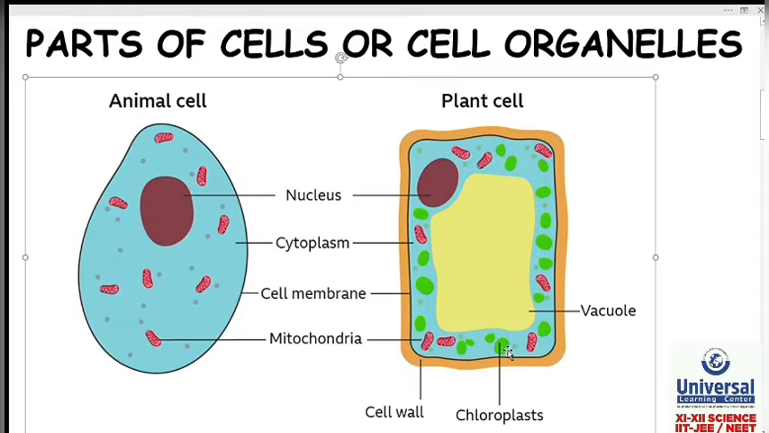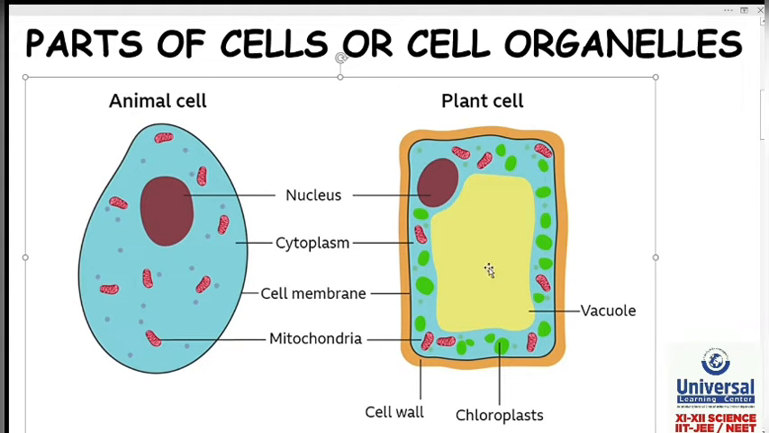Next, chloroplast. Can you see many green colored bodies inside the plant cell? These green colored bodies are called chloroplasts, present only in the plant cell. They are not present in the animal cell. Chloroplast helps in photosynthesis. It helps to trap sunlight in the photosynthesis process. Next, vacuole.